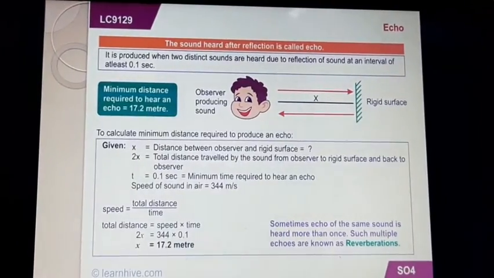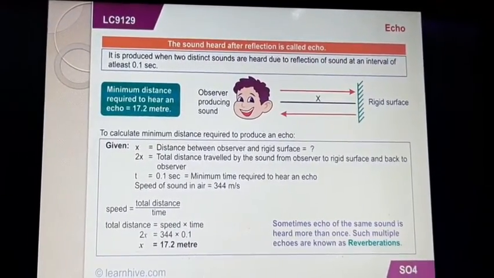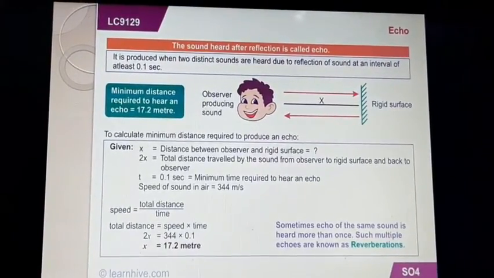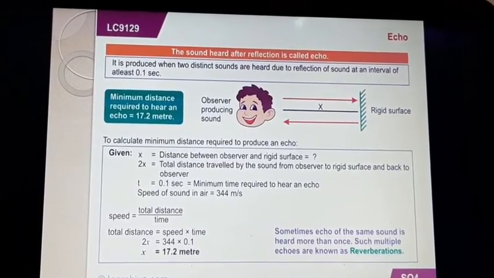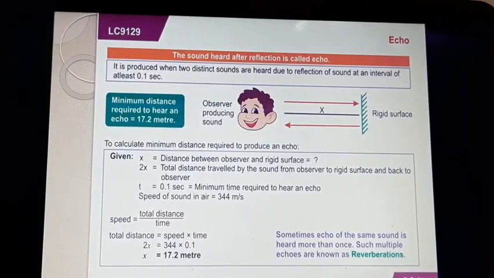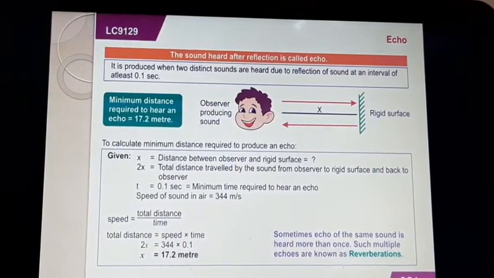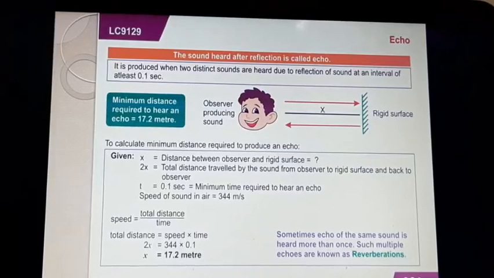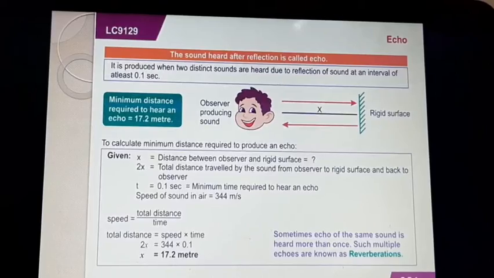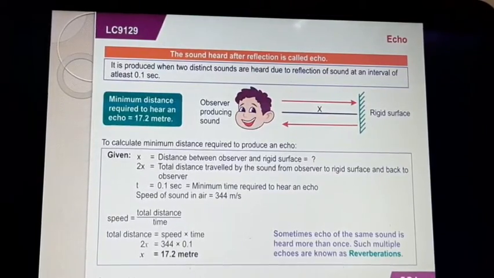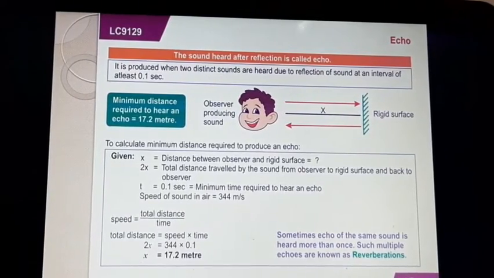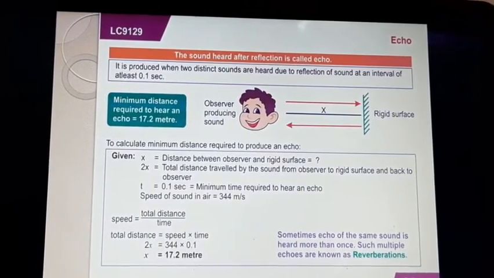Now you come to the topic. What is echo? Echo is the sound heard after reflection. After reflection, the sound which is heard is known as echo. It is produced when two distinct sounds are heard due to the reflection of the sound at an interval of at least 0.1 second. And student, here 0.1 second is known as the time of persistence of echo.